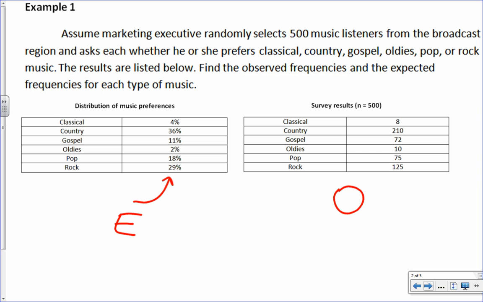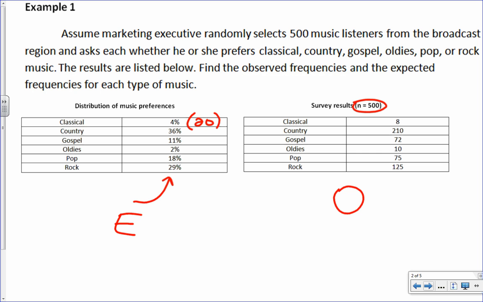So over there, it was 8 people liked classical. Is that the actual count of how many liked classical? Right. But over here, it's 4%. Is that the actual count? No. Well, what we would do then is it's 4%, but of what? Well, in this case, it'd be 4% of 500, right? So you would take 0.04 times 500, and a lot of times what I do is I put it in parentheses, and I say I would have expected 20.